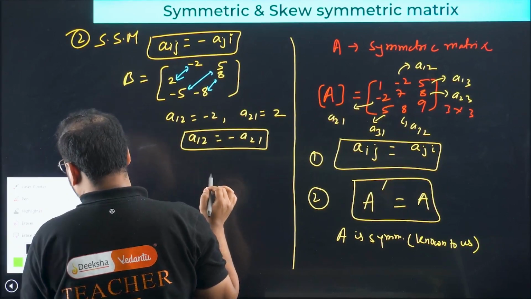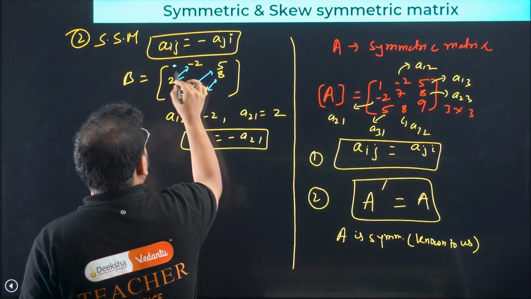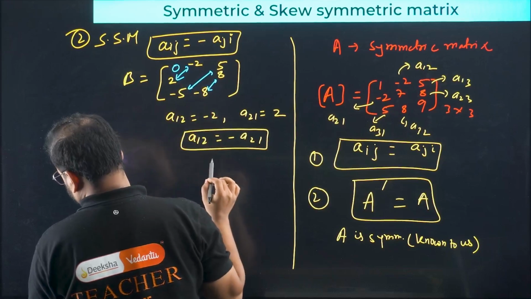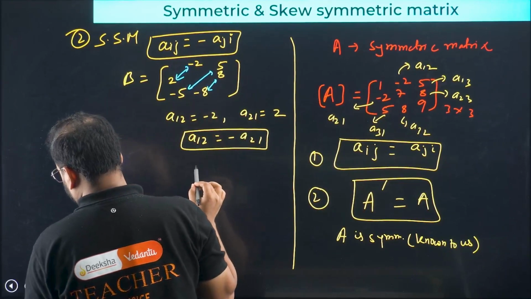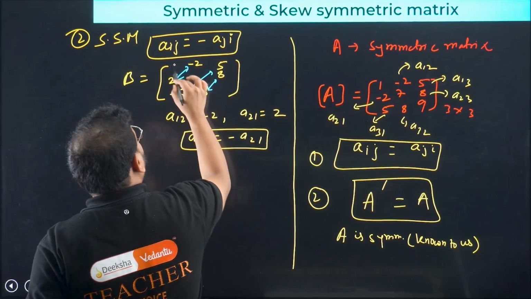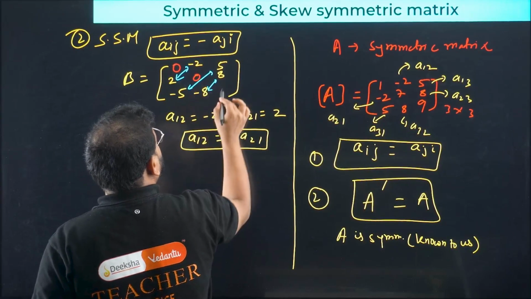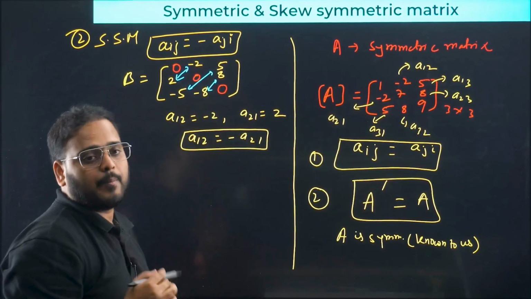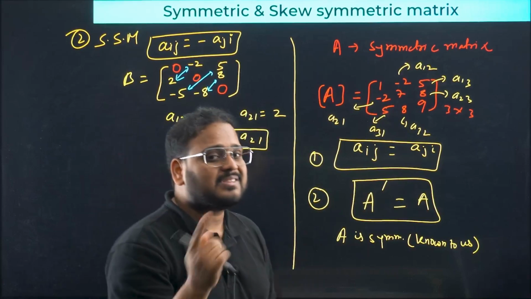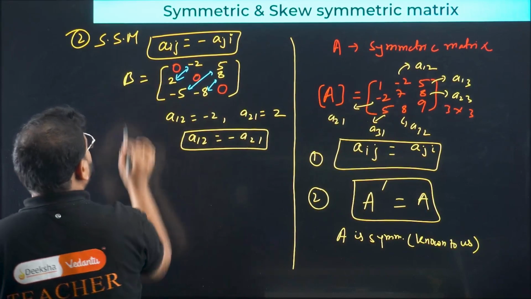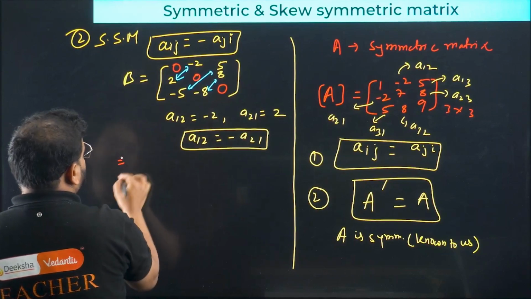In the case of skew symmetric, the diagonal will always be 0. I got into the flow, but it will always be 0. That's a property. In the case of a skew symmetric matrix, the diagonal is always 0. One property you learnt over here, the second property will be over here. Please check.